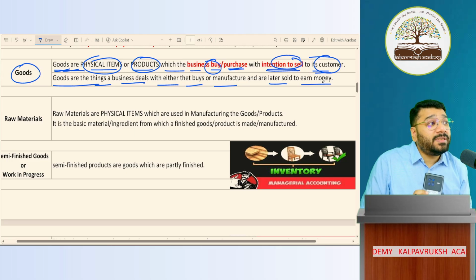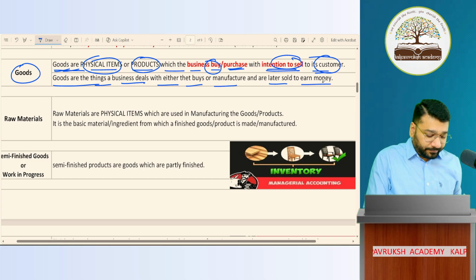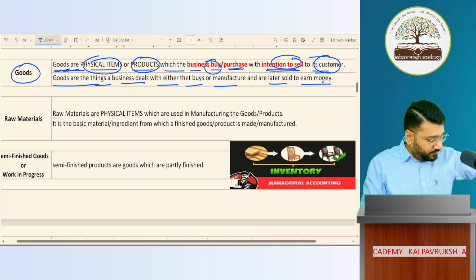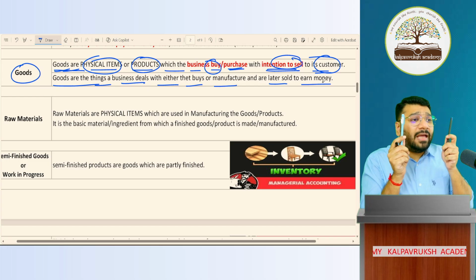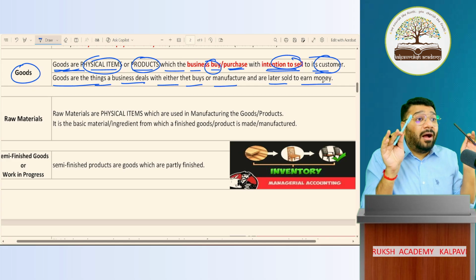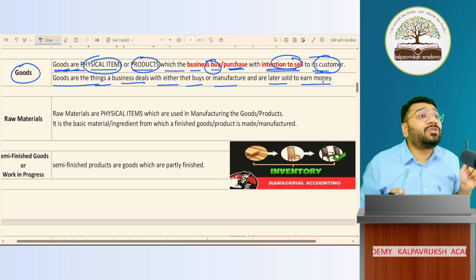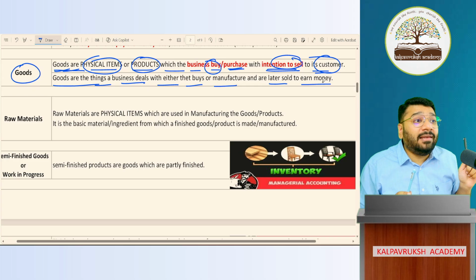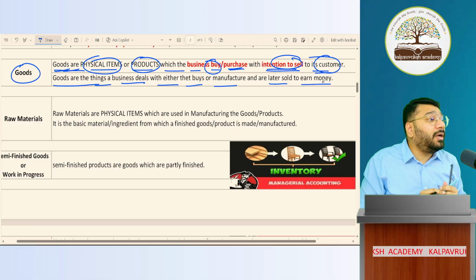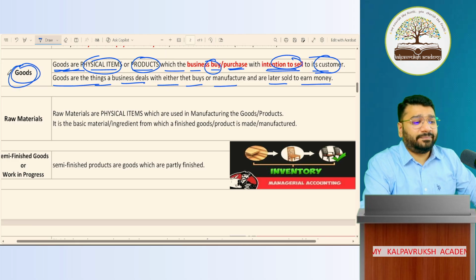In my coaching business, I'm purchasing stationery. Can I call this goods? Leave accounts. In day-to-day life, we'll say goods. Sir, goods only. But in accounts, can you call this goods? No, because the intention is not to sell. The intention is not to use this for manufacturing. The intention is to consume in the business. Hence, these are not called goods. Got it, not got it?